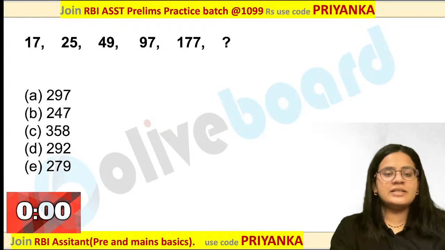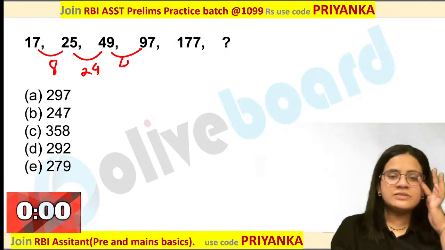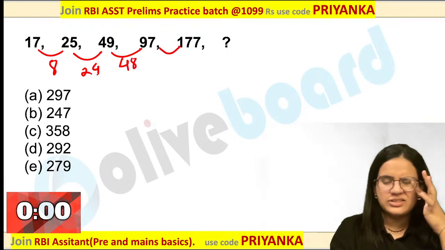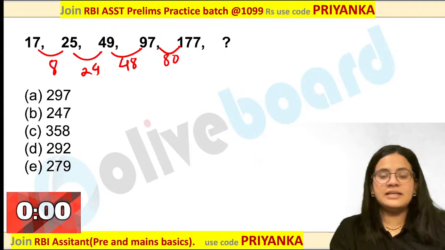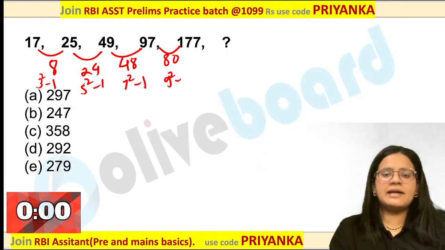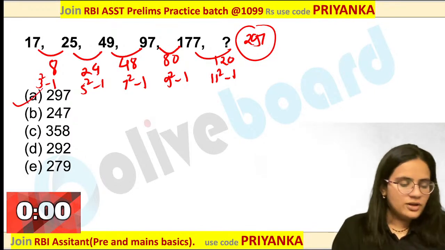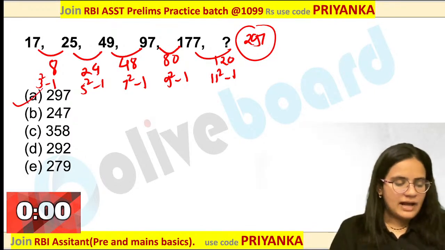How will you do this? You can just check out the difference over here. This value is 8. If you are checking, this is 24. If you are checking this value, it is 48. Next value is nothing but 80 over here. That means I can see that this value is nothing but 3 square minus 1, 5 square minus 1, 7 square minus 1, 9 square minus 1. So this has to be 11 square minus 1, 120 over here. If you are adding the value, 297 would be the value over here.